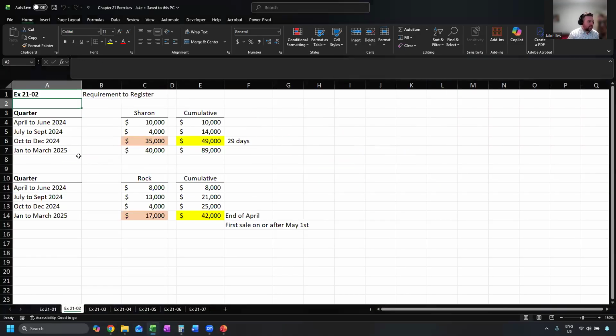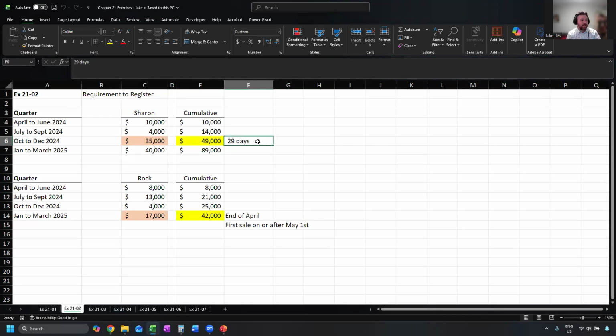Looking at their sales amounts, we have to track them by quarter. Starting with Sharon, we'll look at the cumulative sales of the last 4 quarters. We start with 10. When she earns the next 4,000, cumulatively she's earned 14. So she's not at 30,000 yet. And then in the third quarter, she hit $35,000 in 1 quarter.